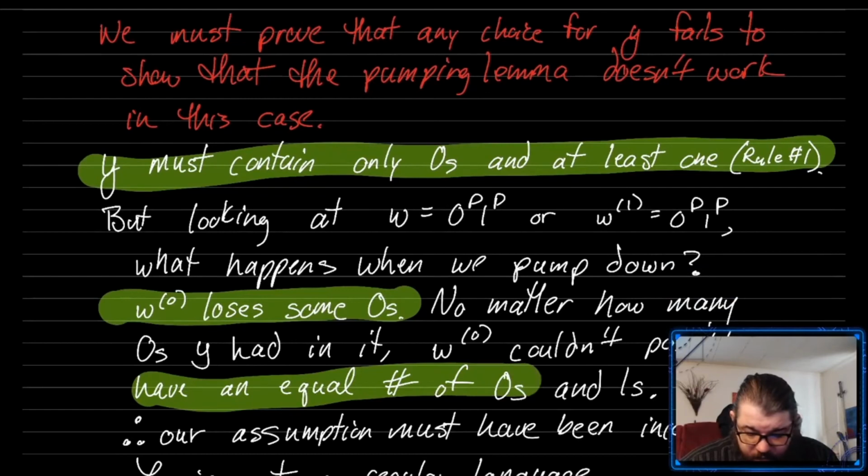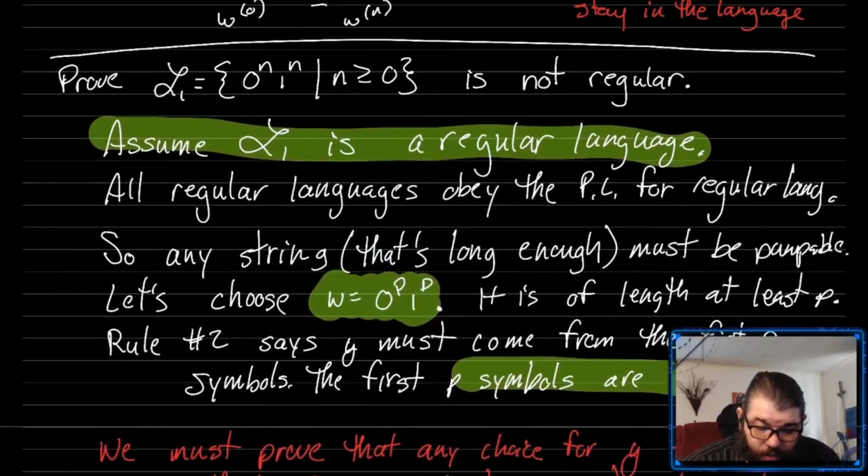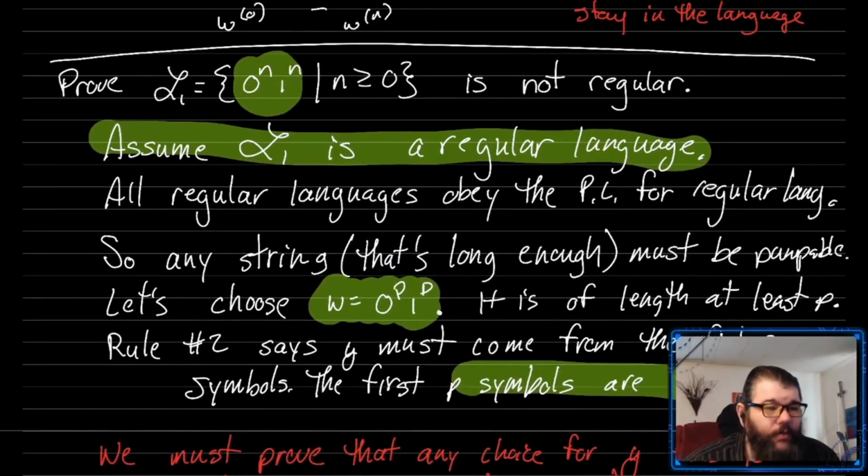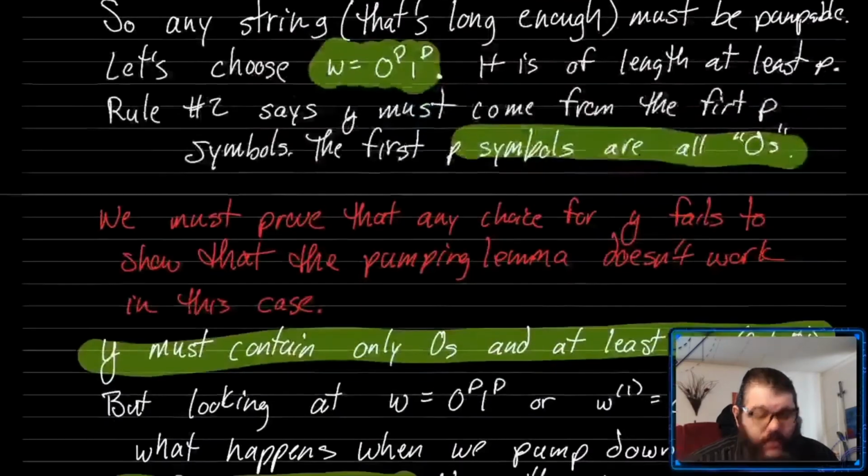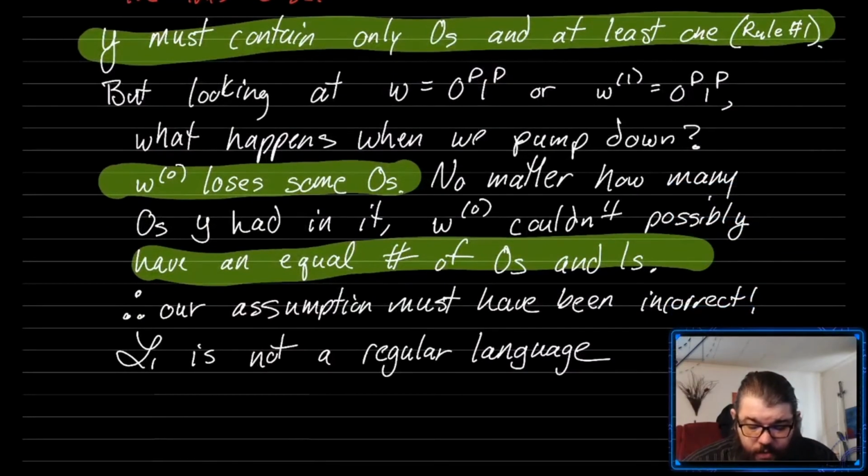It couldn't possibly still have an equal number of zeros and ones because we're removing zeros without removing any ones. And the original language had to have an equal number of zeros and ones, right? So when we remove some of these zeros, we're left with something that is not in the language.